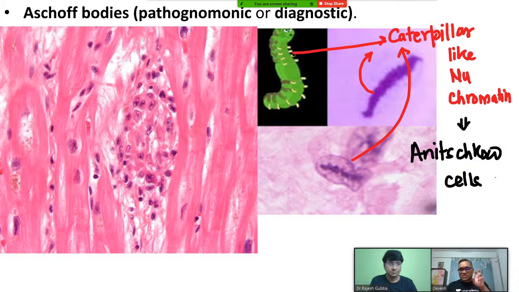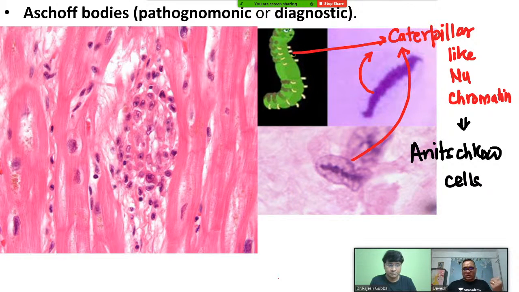Remember, Anitschkow cells are called so because, as you can see in this picture, there is a caterpillar-like nuclear chromatin. That caterpillar-like nuclear chromatin is the reason for the name Anitschkow cells, and they are normally present in normal myocardium. So they are not diagnostic, right? Normal features are never diagnostic, and moreover, Anitschkow cells are part of the Aschoff giant cell.